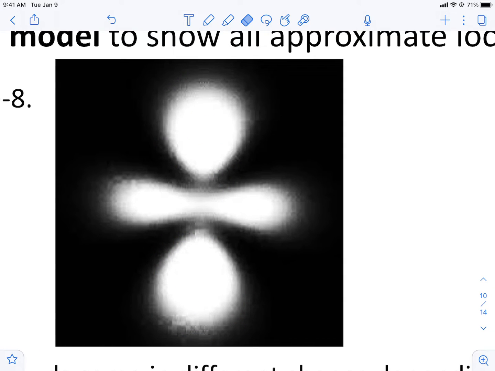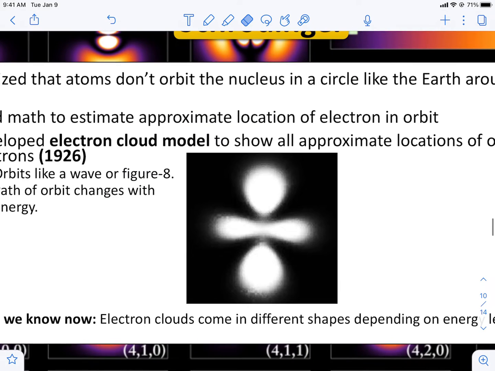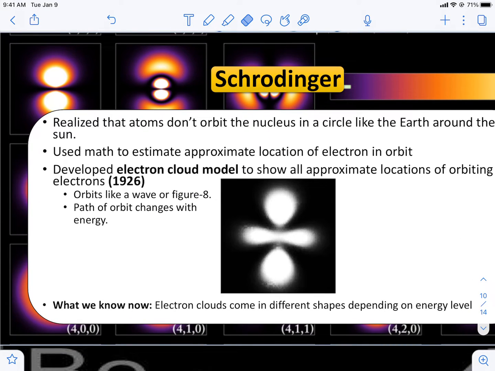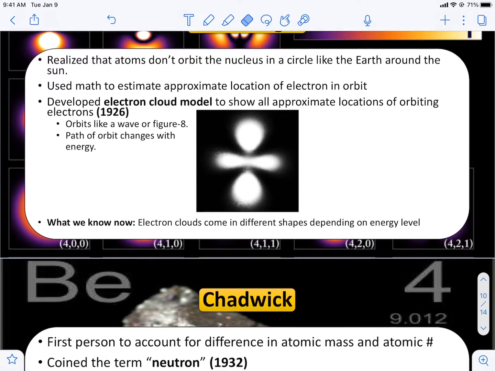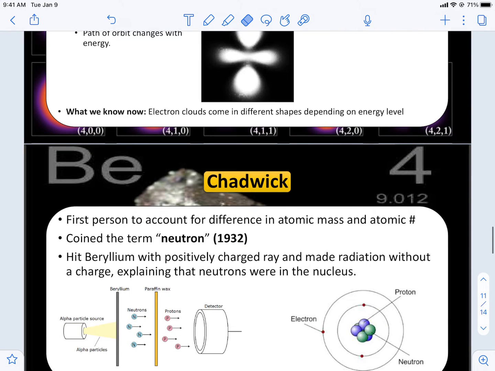And that shows us all the possible locations where an electron could be at any given instant in time. So because electrons move so fast and they're so hard to track, we have a cloud model that helps us estimate their approximate zone of location. Okay? So it's like, we don't know where they're at, so where's the area where they could be? That's what he did. Okay?